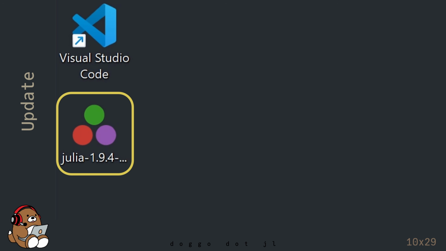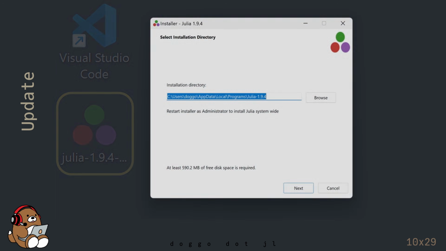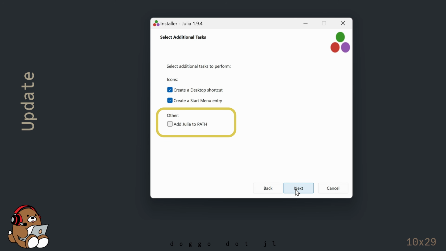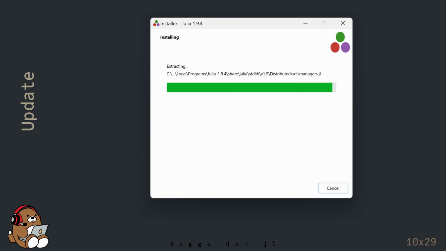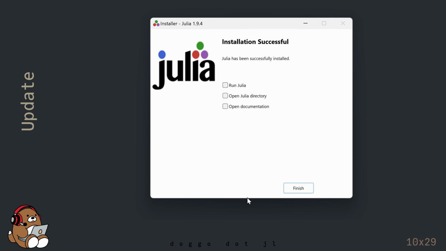Then I'm executing the installer by double-clicking it. During the installation process, I'm checking the box to add Julia to path. And that's it.